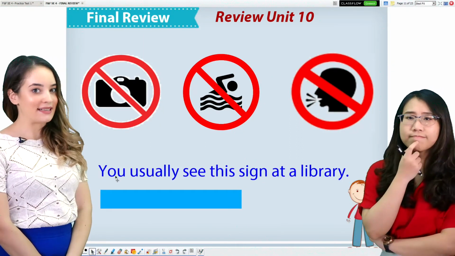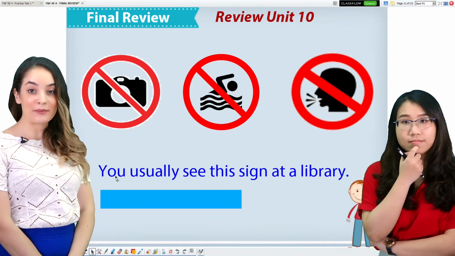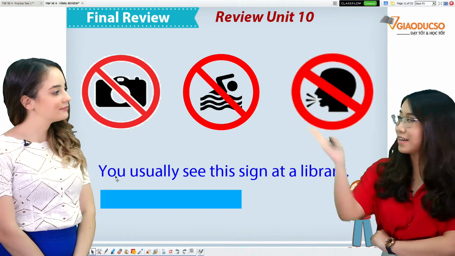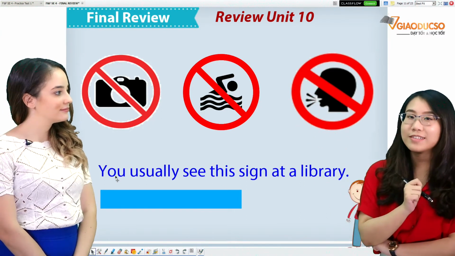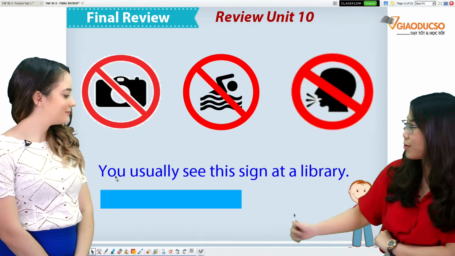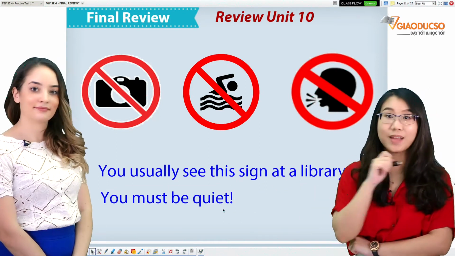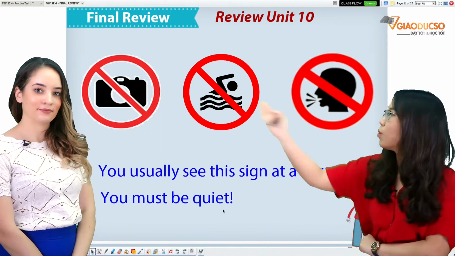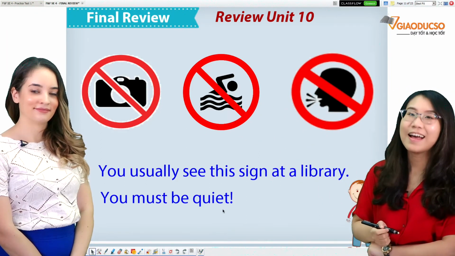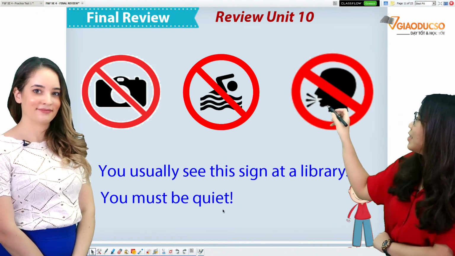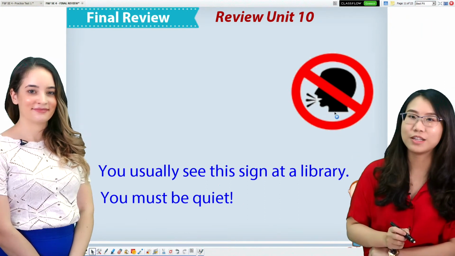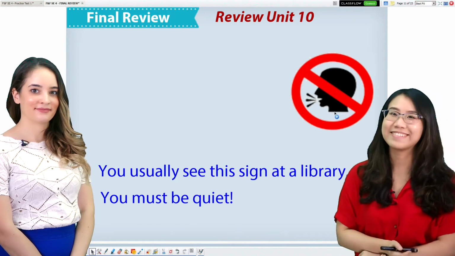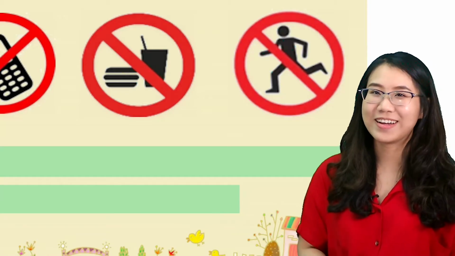You usually see this sign at a library. Do you know what sign? Or you need the second clue? I will show you. You must be quiet. So, which one? Yes, of course. It's this clue. You must be quiet. Shh. Okay, next one.